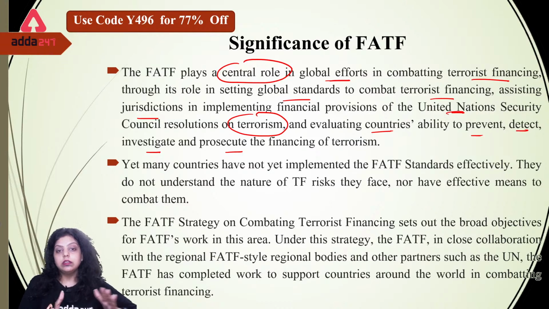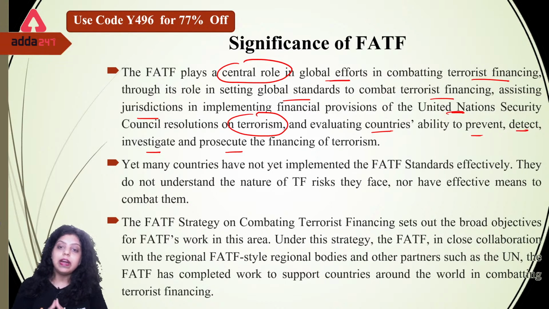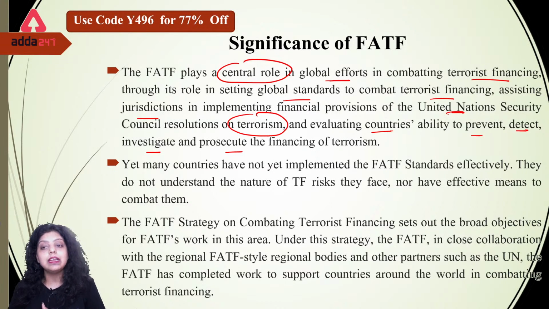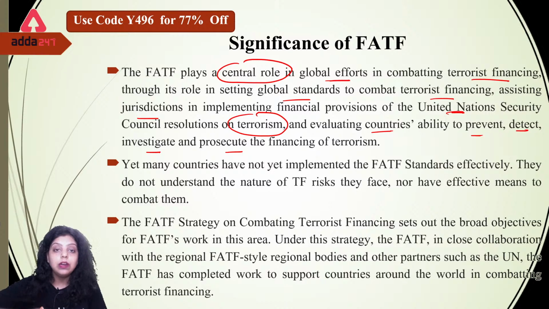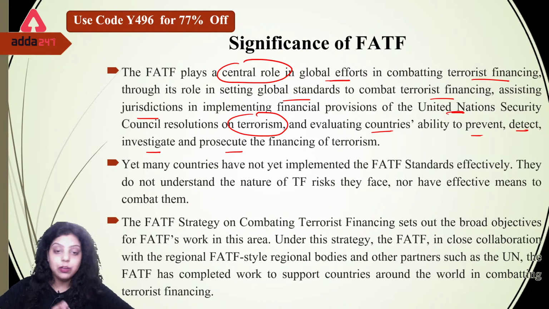So the FATF is also trying to give a global standard to all the countries to control these two issues at the global level, and it also provides the financial provisions of the United Nations Security Council resolution on terrorism. It also evaluates, investigates and tries to detect which countries are performing these activities.